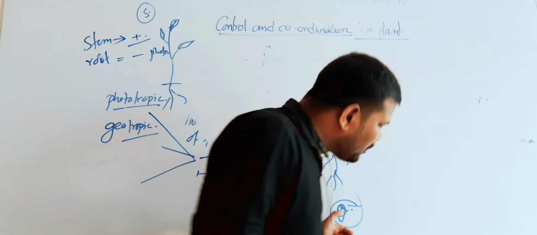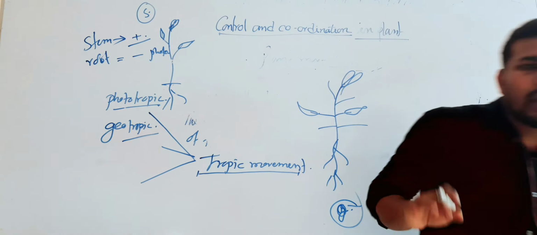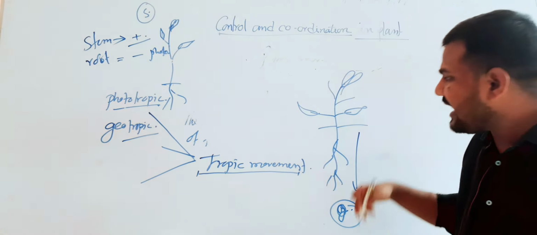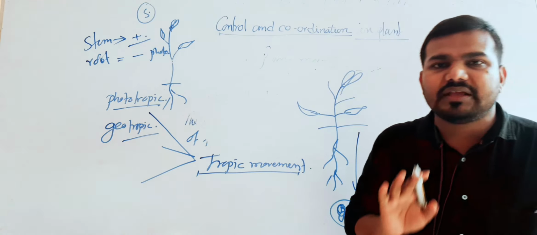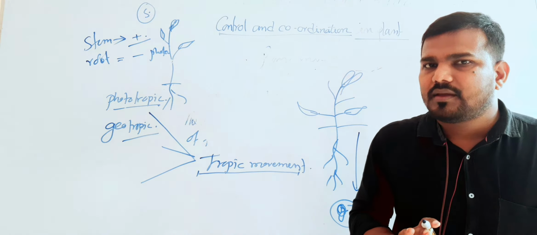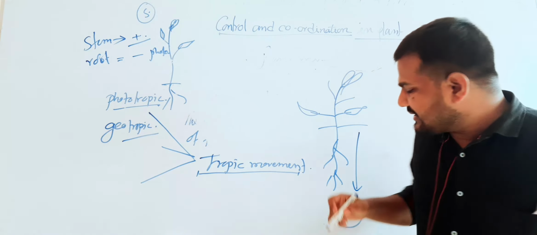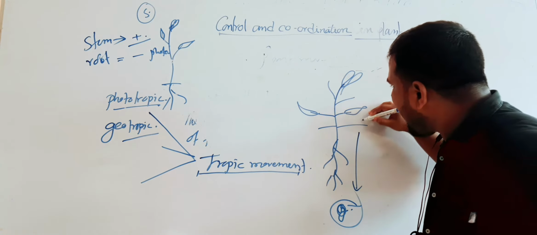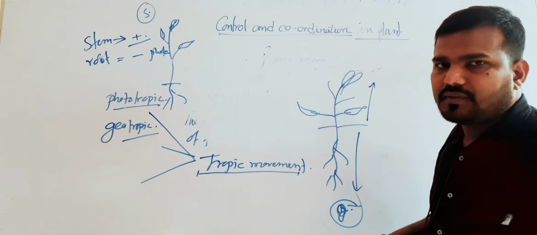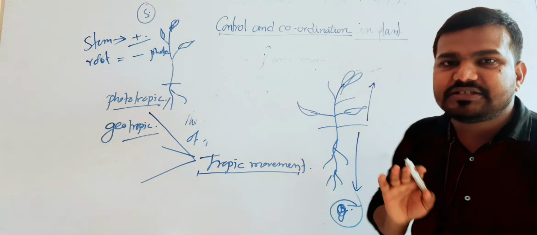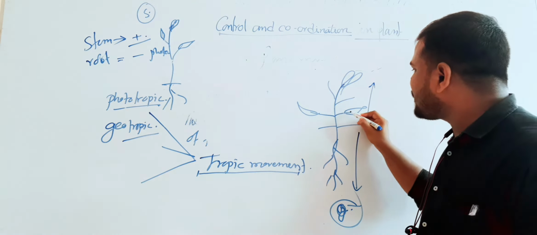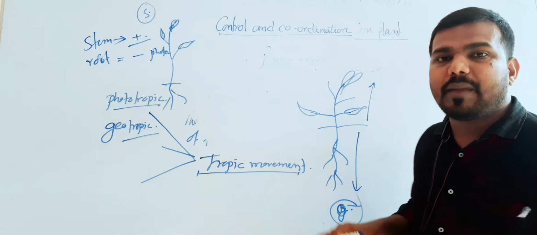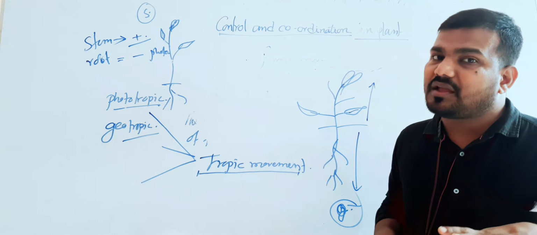So the plant root is always moved towards the source of the gravity. That's why the root shows the positively geotropic movement. Clear? The second one, the plant stems are always away from the gravity. That's why they show the negatively geotropic movement. And the leaves are quite transverse to the gravity. That's why they show the transverse geotropic movement.